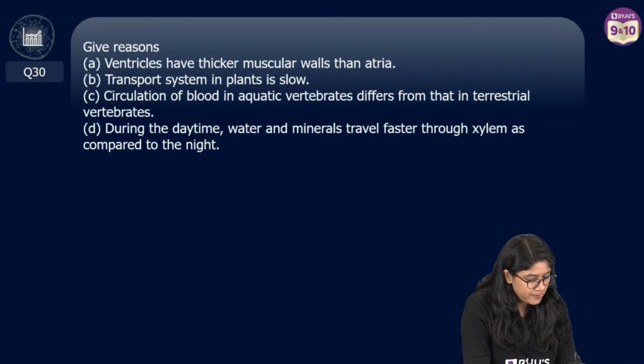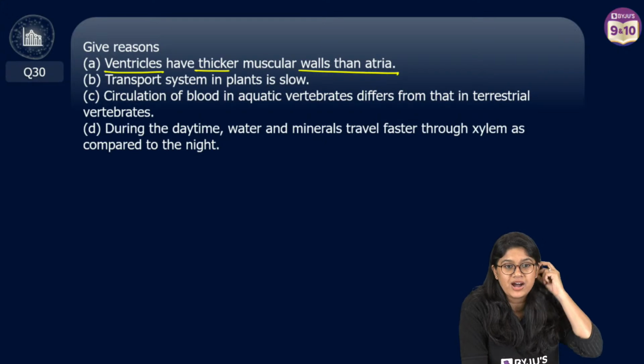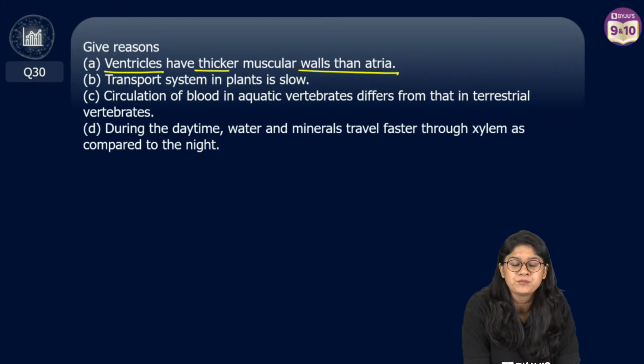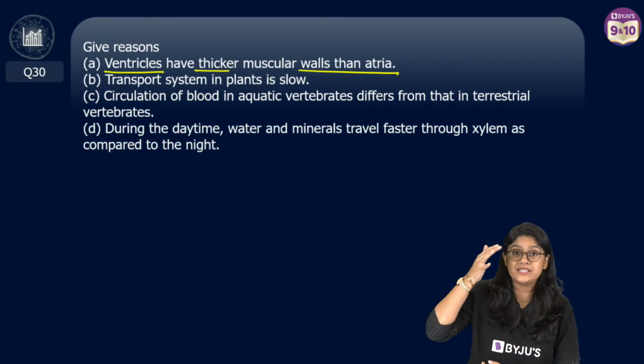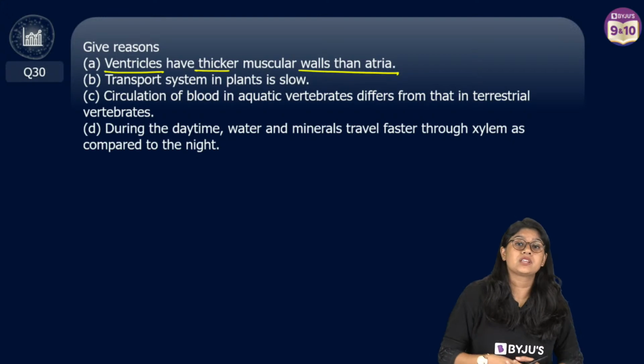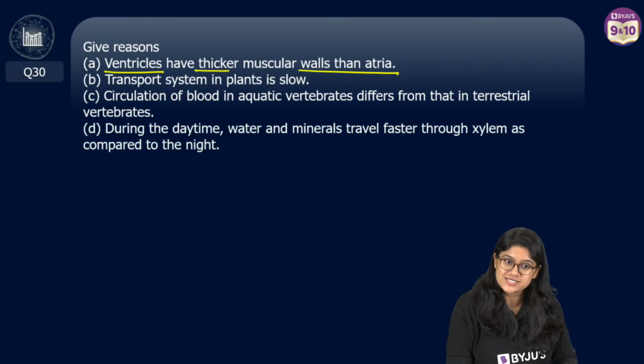Okay, don't worry. Ventricles have a thicker muscular wall than the atrium. Why? Jaldi se, we just discussed, right? What is the reason behind it? Yeah, I'll give you the momos after this question. Yes. Because ventricles have to provide blood to the different parts of the body. That's why they have thicker muscular walls.